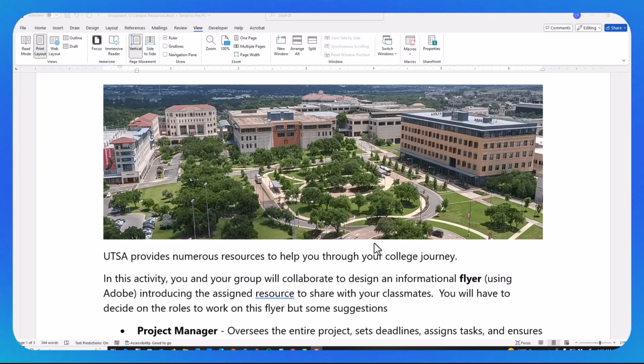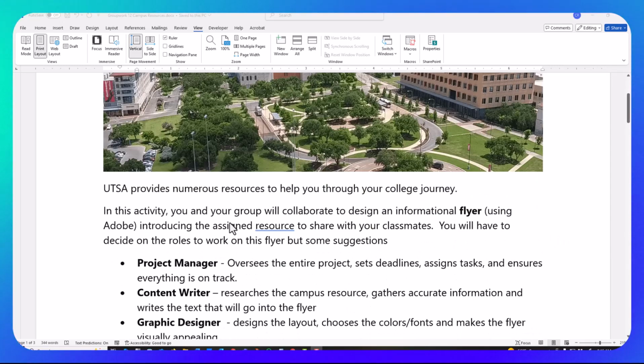So we're going to be getting started with Fiesta, right? Cool. All right. So what you're going to do is I want you to understand all the resources that UTSA provides for you. And some of these you may have never heard of. You may have heard of all of them. I kind of hope that you have. So you are going to have a resource that I will give you. Don't worry, you're going to get these sent to you. I'm probably going to email them through your group in Canvas. So look for that. And you're going to talk about this resource.